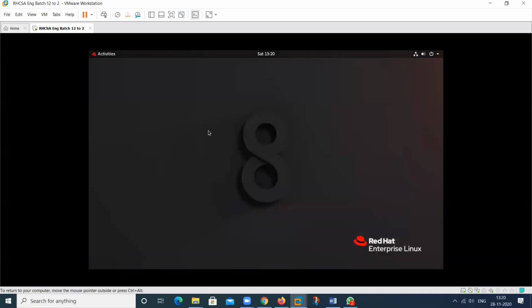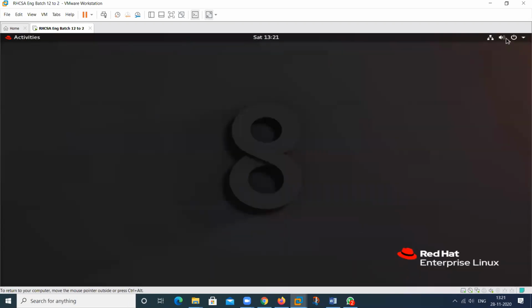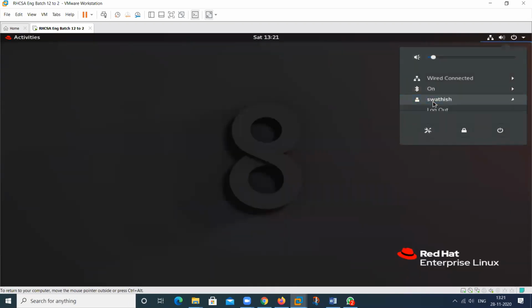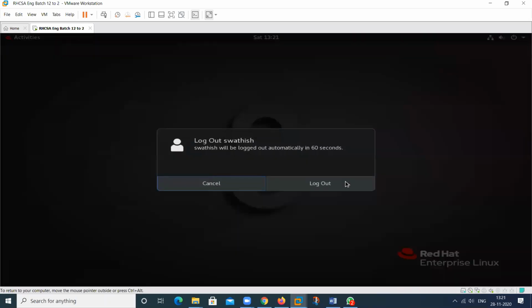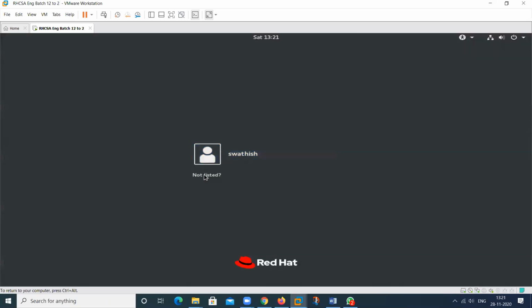So this is the login information. You can log in through your standard user, your normal user. If you want to log in through the root user, you can log in. Then log out here from this particular user. Then I will show you through the root user. Give the name root here. Then next, provide the password. Then sign in again.